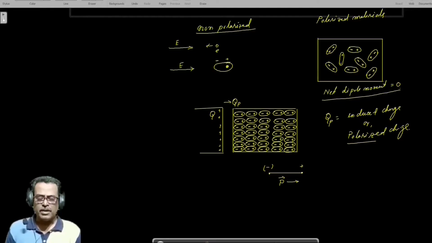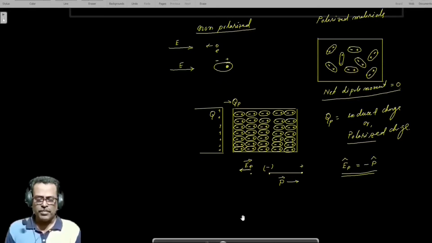But if we consider any point at this axial point, the direction of the field due to the dipole is along this direction, from positive to negative. So the direction of EP, that is EP k-cap, is equal to minus P k-cap. So they are always opposite in direction.